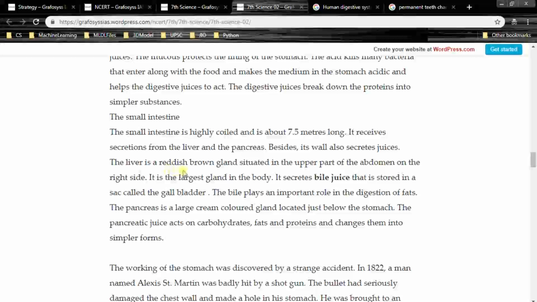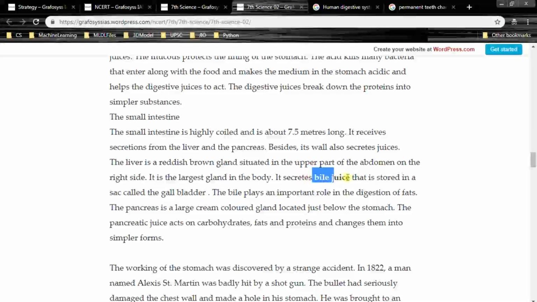The liver is a reddish brown gland situated in the upper part of the abdomen on the right side. It is the largest gland in the body. It secretes bile juice that is stored in a sac called the gallbladder.